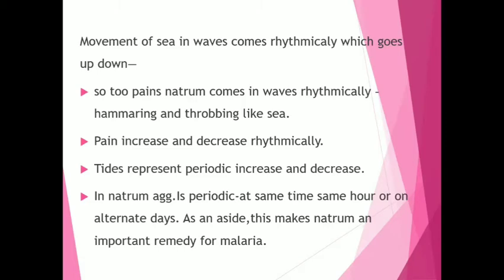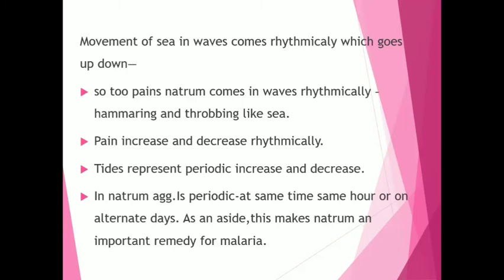The tides represent the periodic increase and decrease, like it increases with the moon phase. So in natrum, the aggravation is also periodic, at the same time, same hour, or on alternate days. This makes natrum an important remedy for malaria.